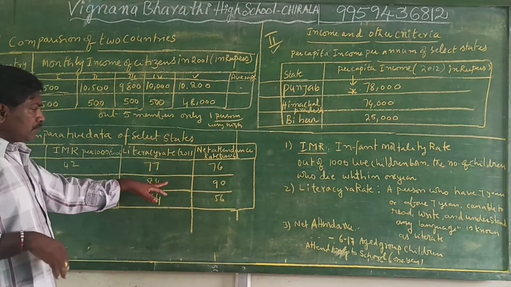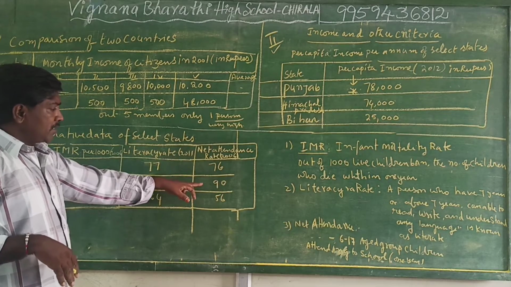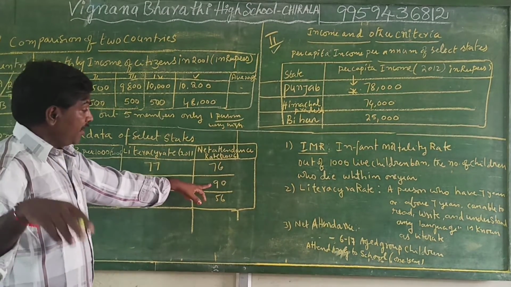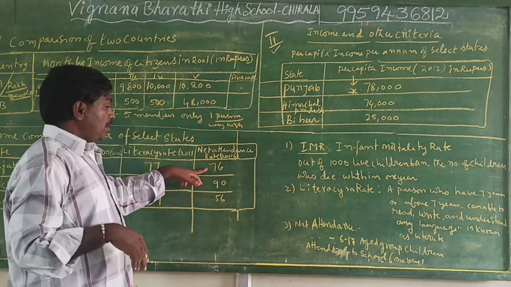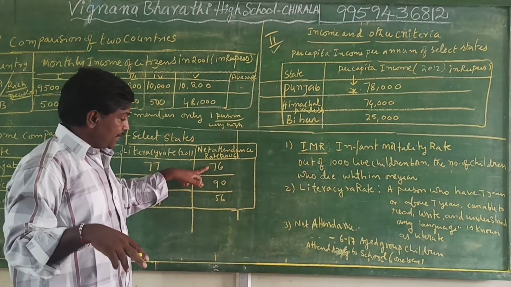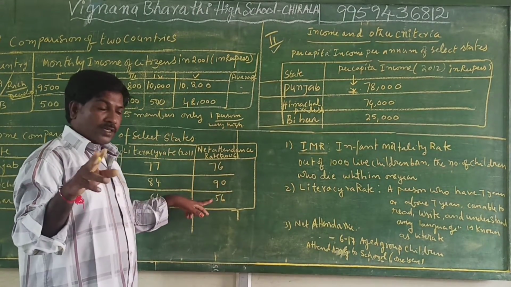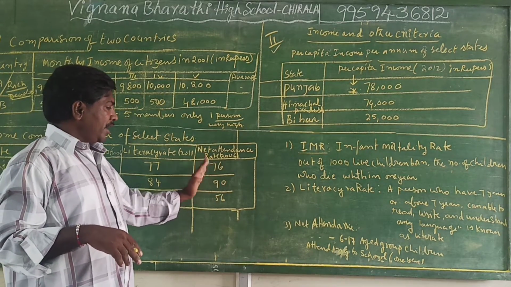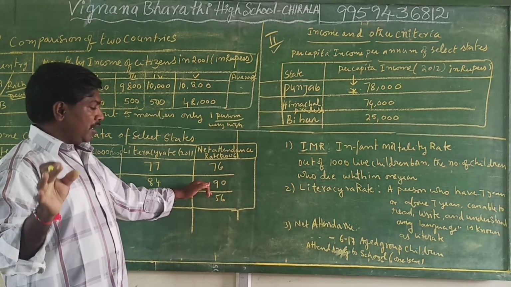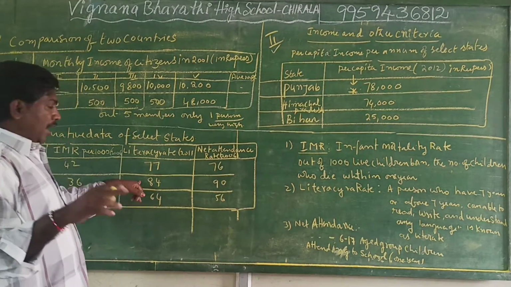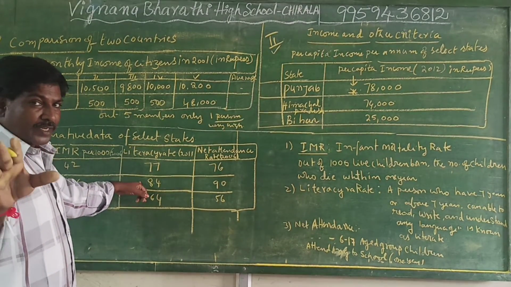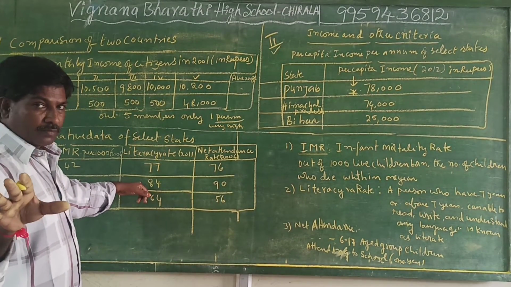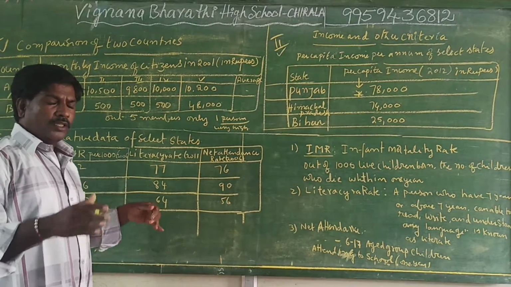Later, the net attendance rate of Himachal Pradesh is 90%, whereas Punjab is 76% and Bihar is 56%. So where the net attendance rate is very high, the literacy rate is also very high, and they know the reality.